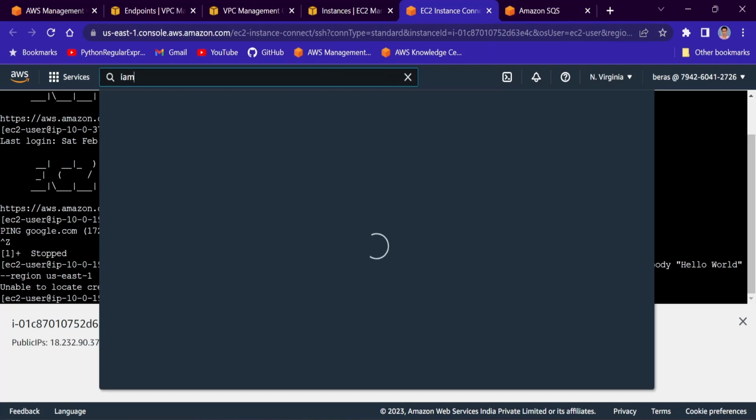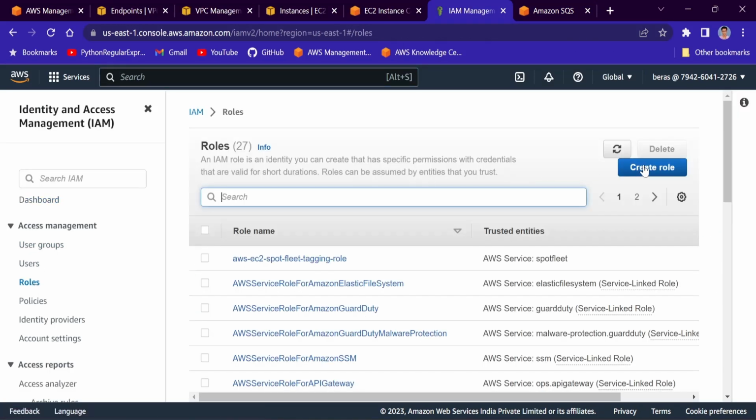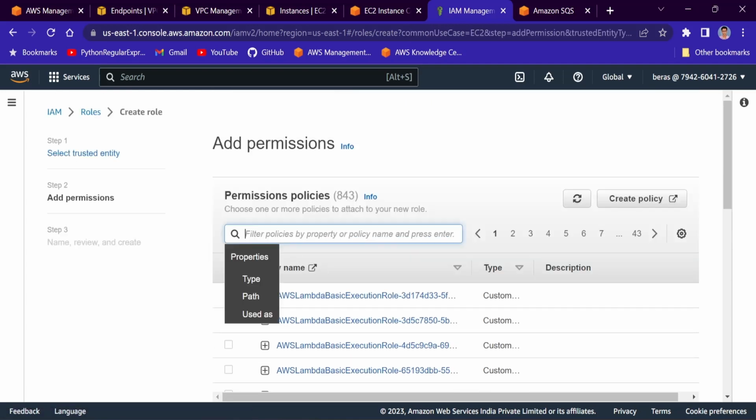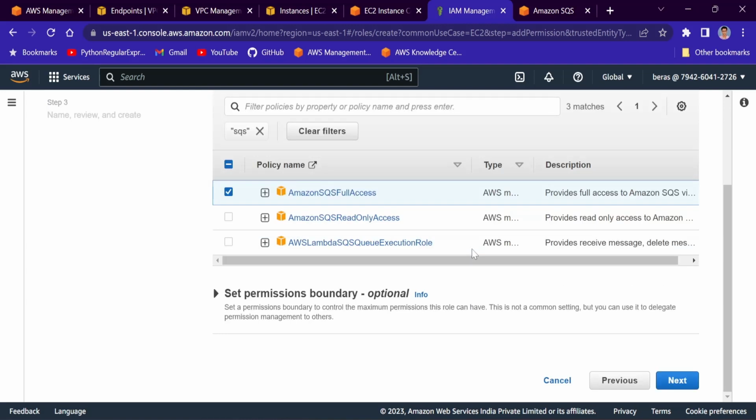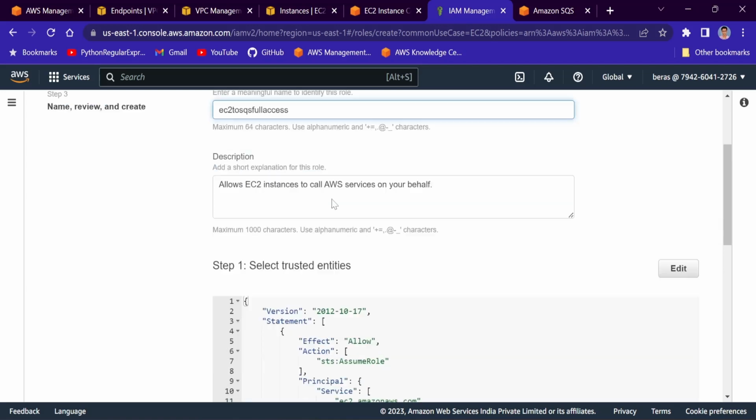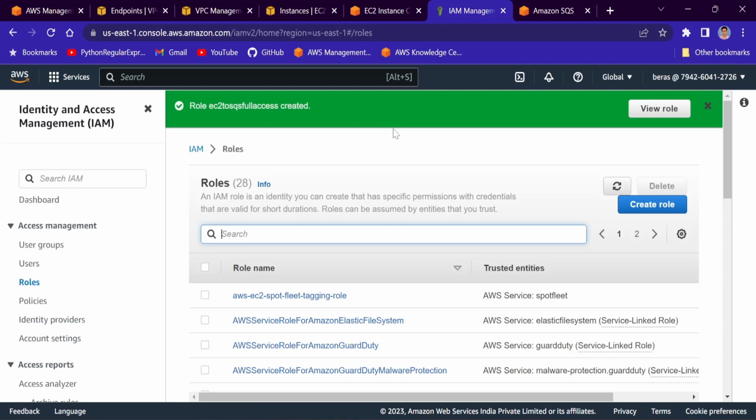So I will go to IAM. I will click on roles, create role, and the role will be used by this EC2 instance. Next, and here I'll search for SQS and I will provide Amazon SQS full access. Okay, go to next, and the name will be EC2 to SQS full access. Fine. Create role. The role is now created.